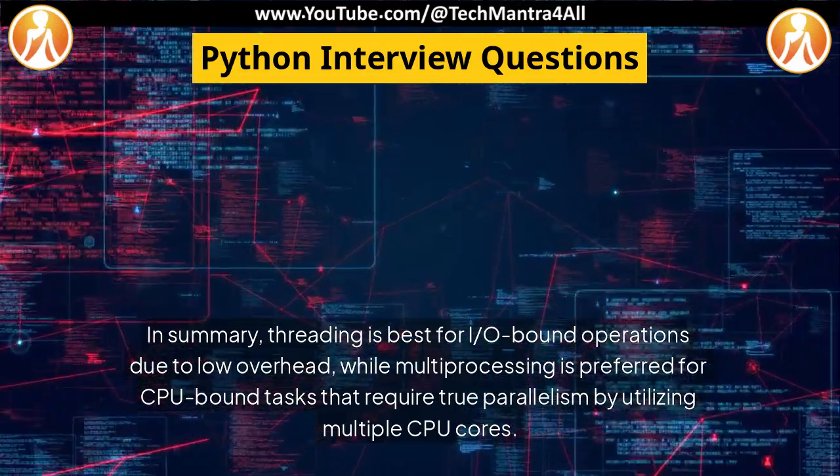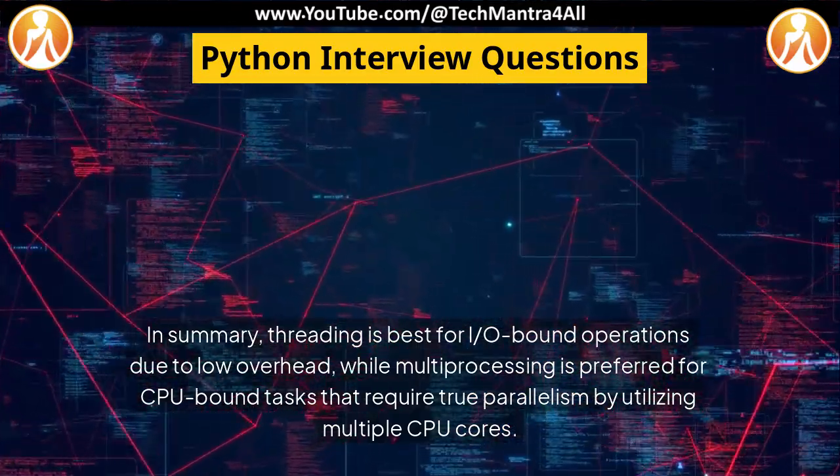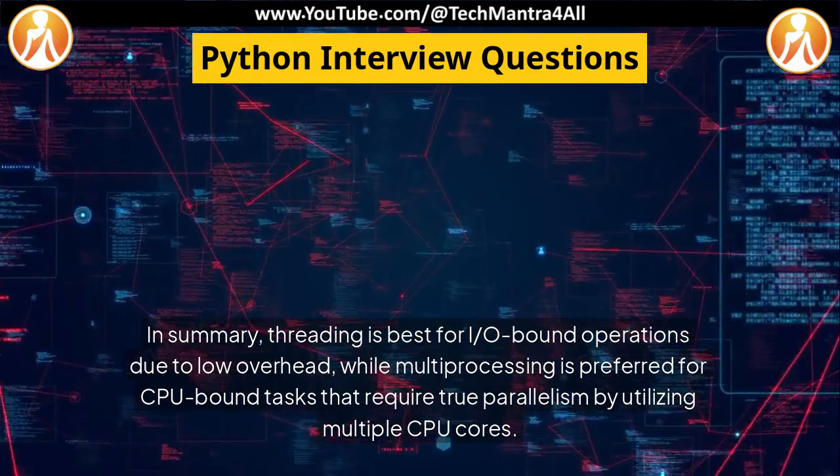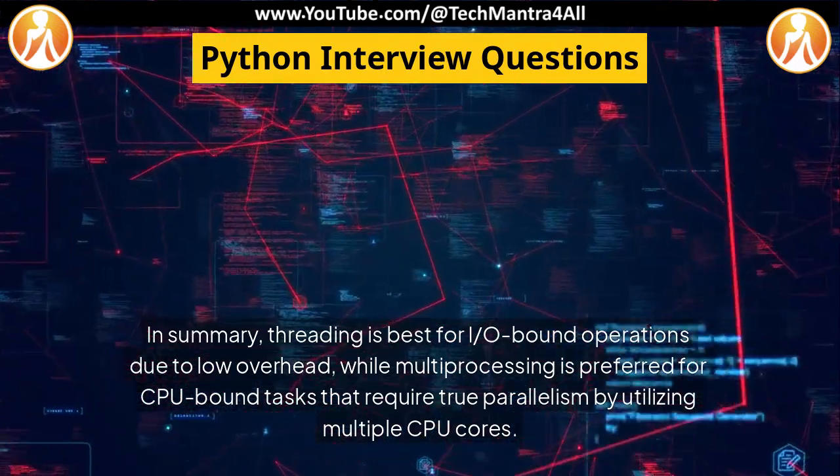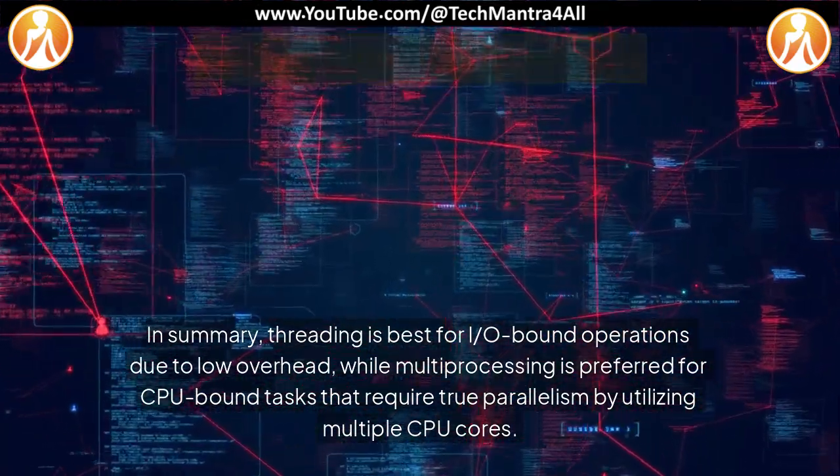In summary, threading is best for I/O-bound operations due to low overhead, while multiprocessing is preferred for CPU-bound tasks that require true parallelism by utilizing multiple CPU cores.